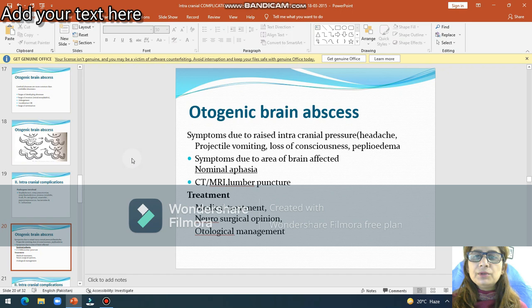So symptoms in otogenic brain abscess will be due to raised intracranial pressure. There will be headache, projectile vomiting without nausea, loss of consciousness, papilledema. When you perform fundoscopy, you will see papilledema. Symptoms will be related to the area of the brain affected. So nominal aphasia will be seen when there is involvement of the frontal lobe. You will advise CT and MRI to see the site of involvement.